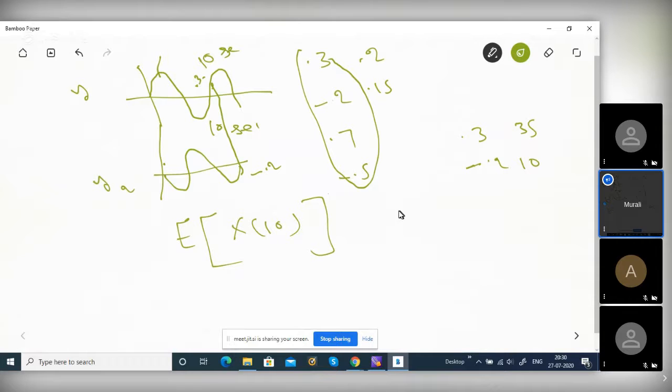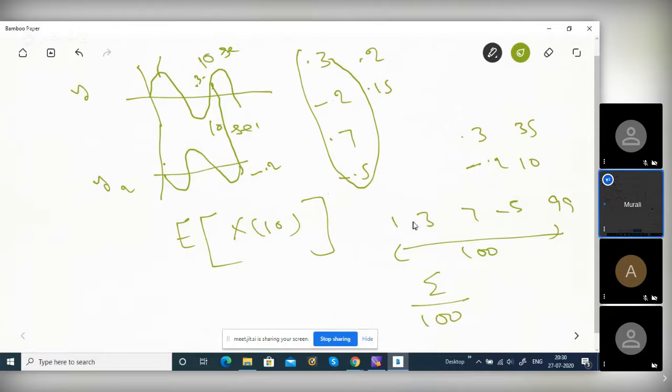Suppose I have 100 numbers, 1, 3, 7, like that, or minus 5. What is the average value? Sum divided by 100, right?